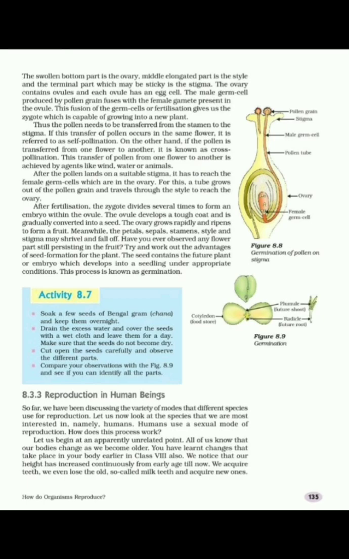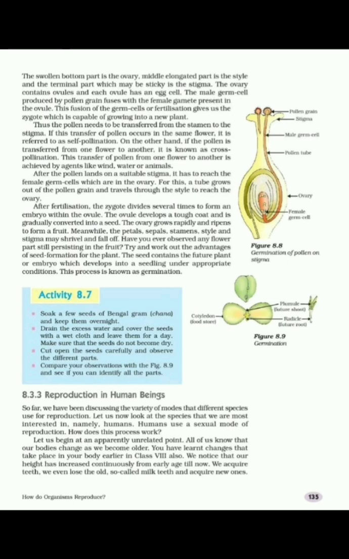So just now I told you what pollination is, that is, transfer of pollen grain from stamen to the stigma. There are two types of pollination, self-pollination and cross-pollination. When pollens are transferred from stamen to stigma of the same flower, it is known as self-pollination. We can see this in bisexual flowers.